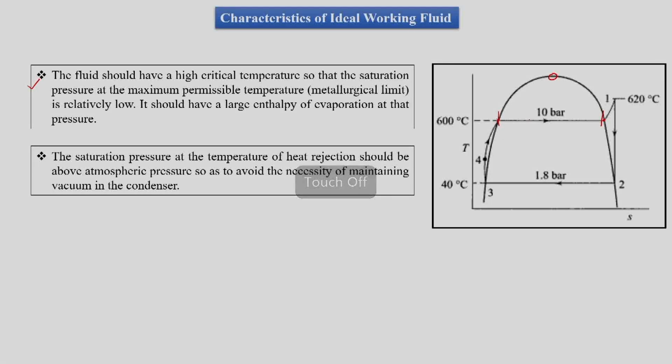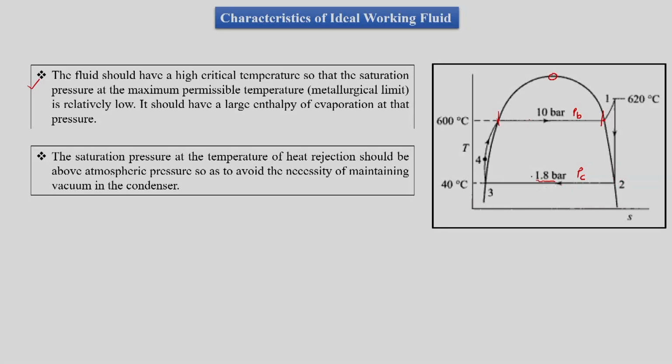Then the saturation pressure at the temperature of heat rejection should be above atmospheric. This is the boiler pressure and this is the condenser pressure. Here we mean that the condenser pressure should be above atmospheric. Practically, the condenser pressures in conventional power plants have a constraint, since the working medium in the condenser which absorbs the heat from the steam is a natural resource, like water.